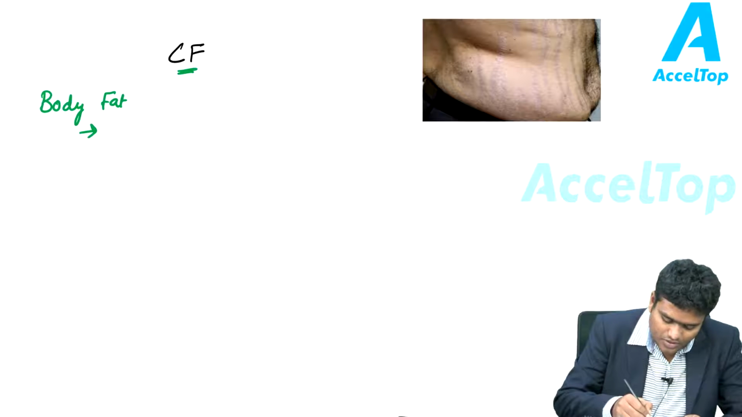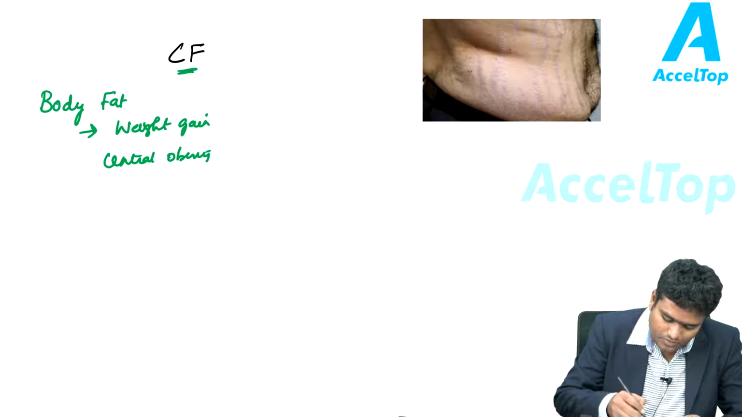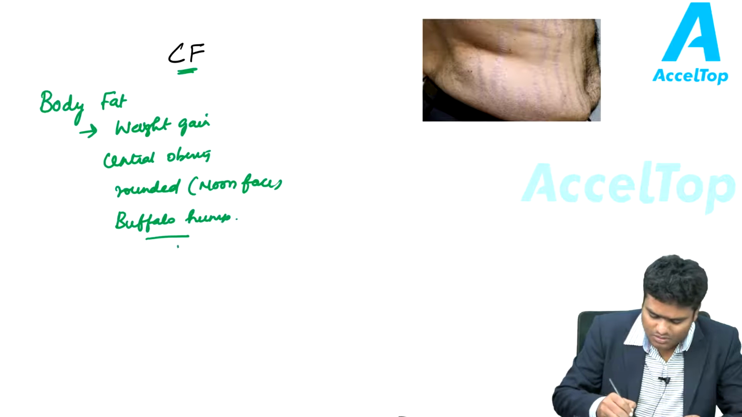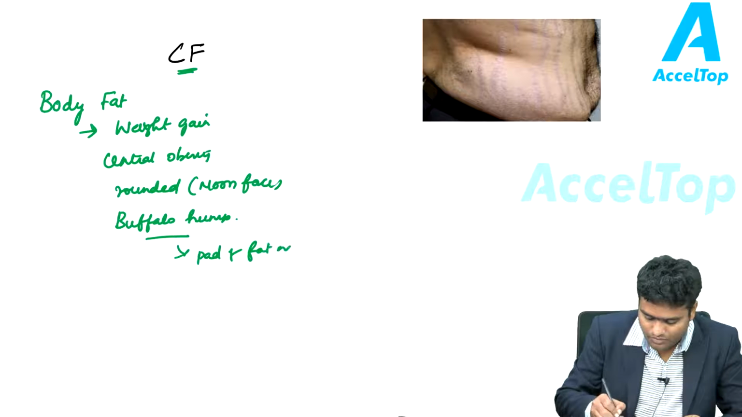And regarding the body fat, the first is weight gain, then central obesity, rounded or moon face, and buffalo hump, which is nothing but a pad of fat on the back behind the shoulders.